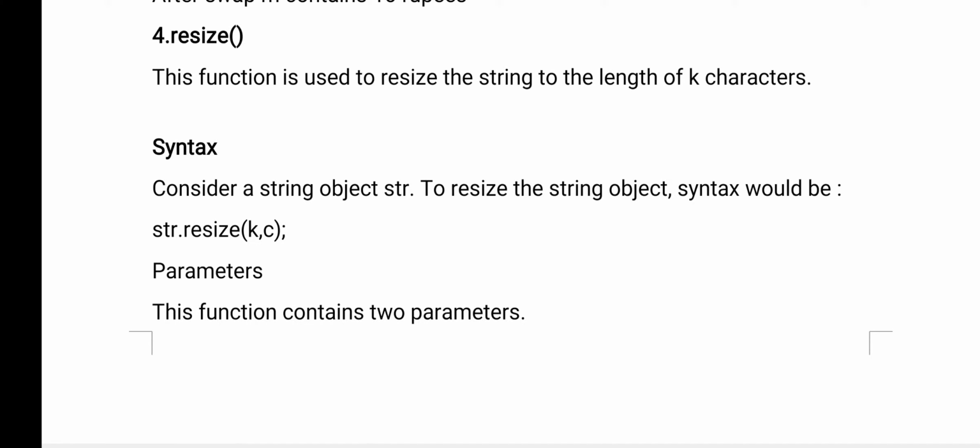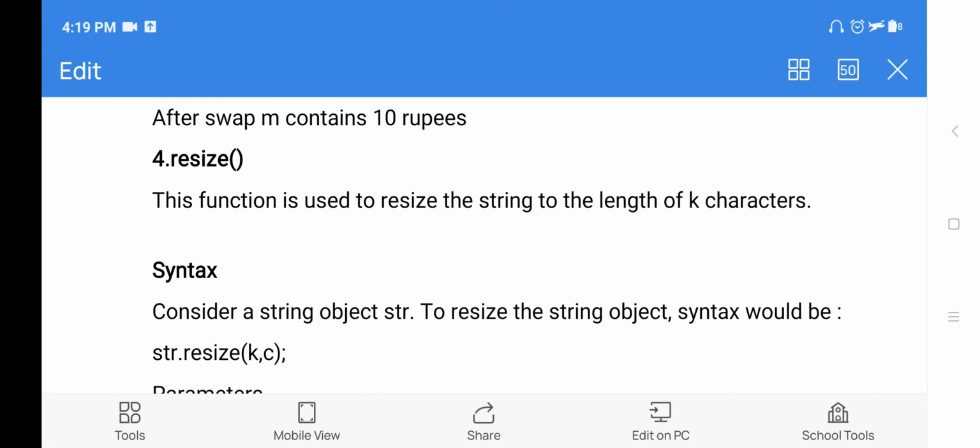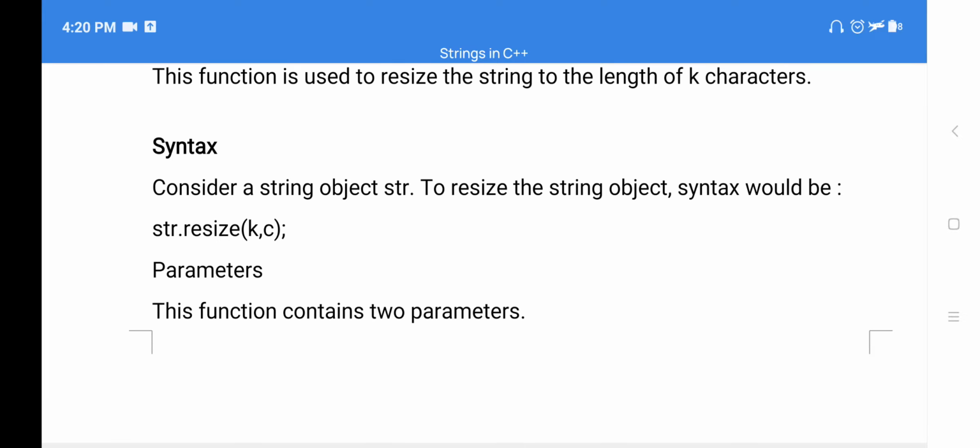That is called resize. And in C++, resizing of a string is possible by using the resize function. See the definition: this function is used to resize the string to the length of k characters. It means how much length you want, that also you can mention by using a parameter k. Okay. Now here you see the syntax.